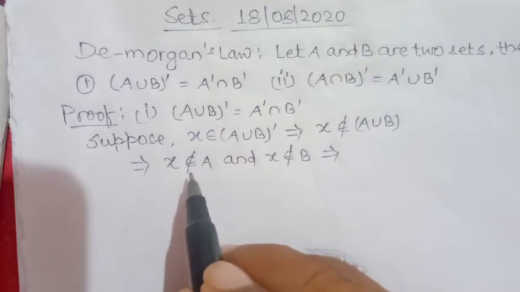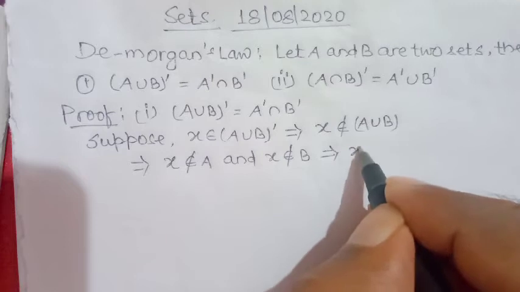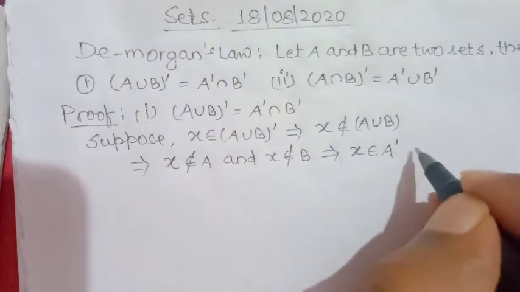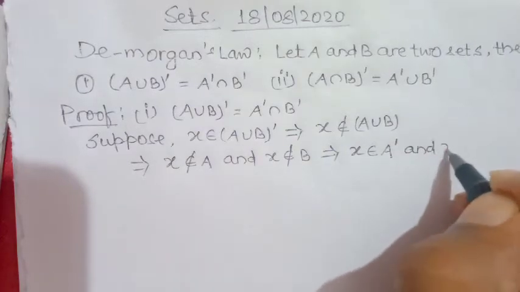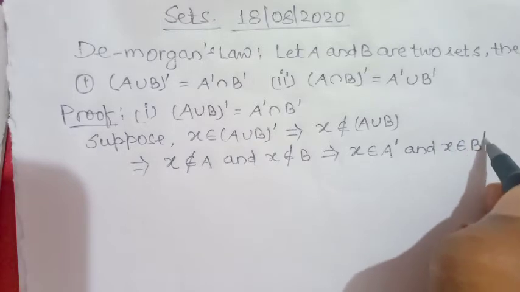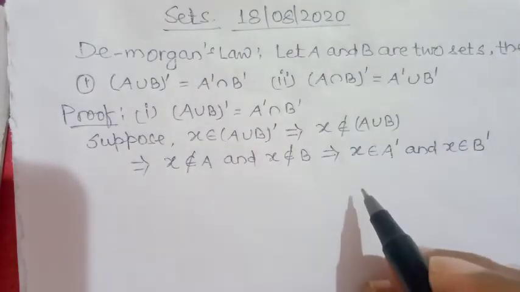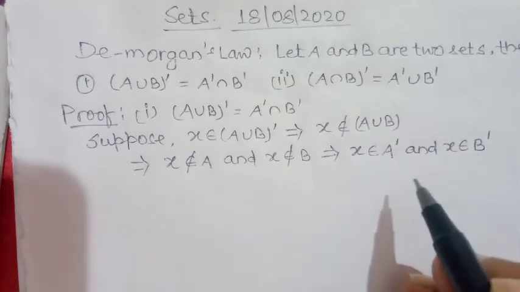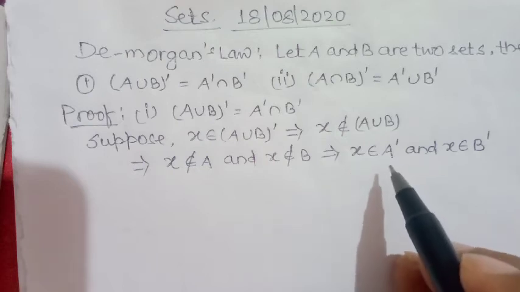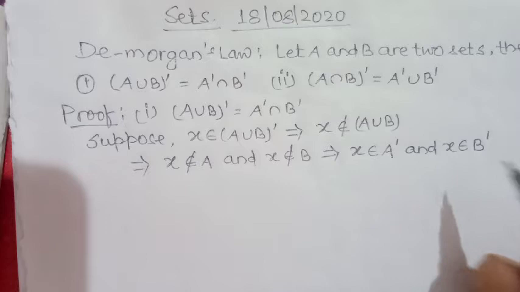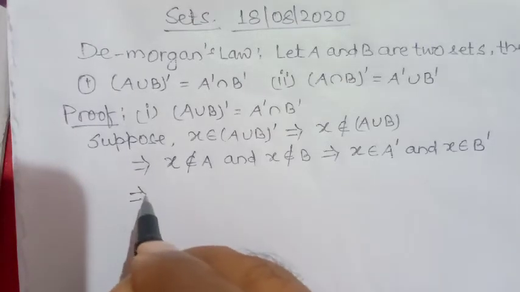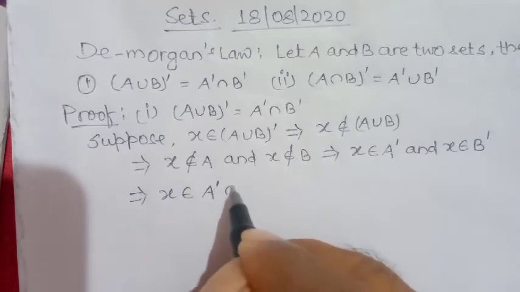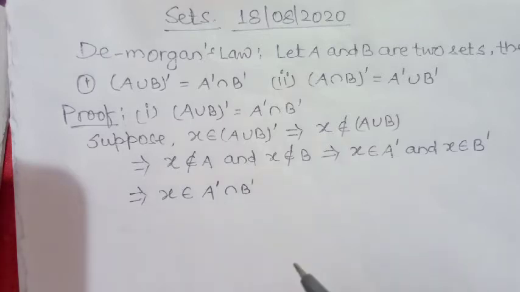That is complement of A. So X belongs to complement of A and X also belongs to complement of B. It means X is a common member of A complement and B complement. So X belongs to their intersection, that means complement of A intersection complement of B.